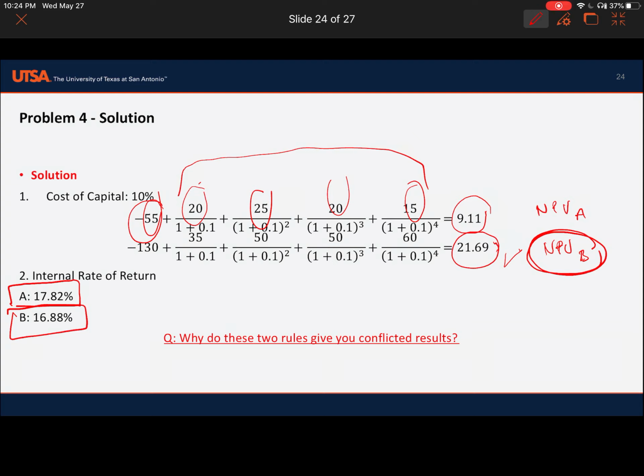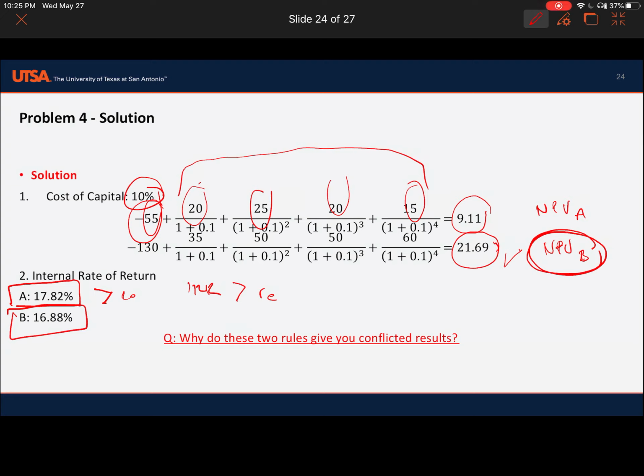Based on our knowledge, if the IRR is greater than the cost of capital, which is 10%, you should choose the project. Let's say IRR is 17.82. Based on IRR, we can choose project A because it's greater than 10%.